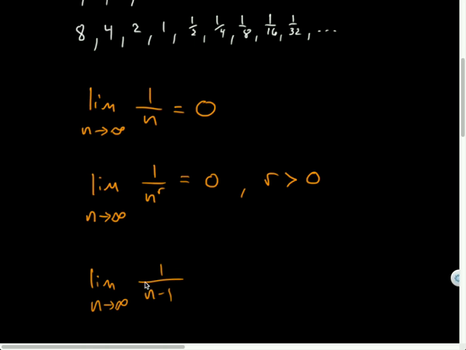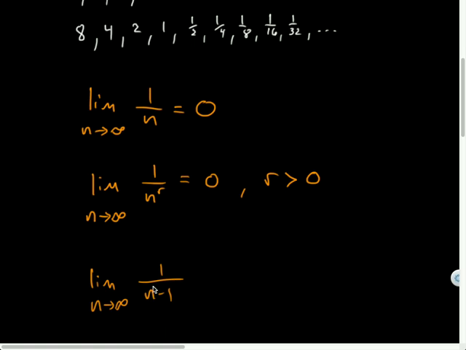What is n approaching? Infinity. What is n minus 1 approaching? Infinity minus 1, which is still infinity. Subtracting 1 is like having that train barreling at you and you hit it with a little pea shooter. It's not going to stop the train. It's going to have an impact, but it's negligible.